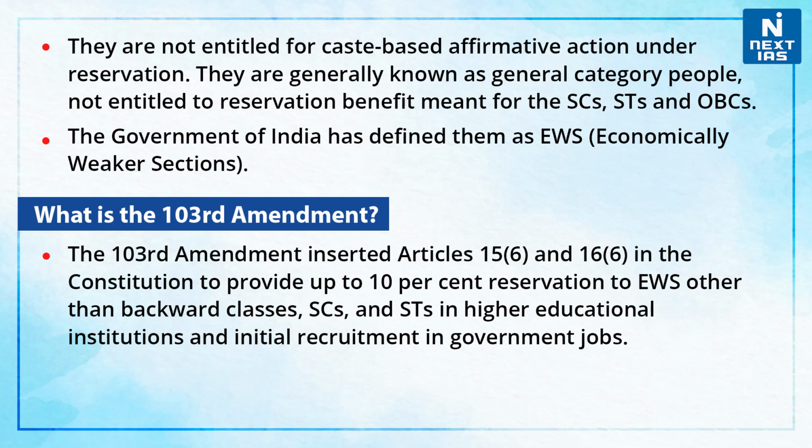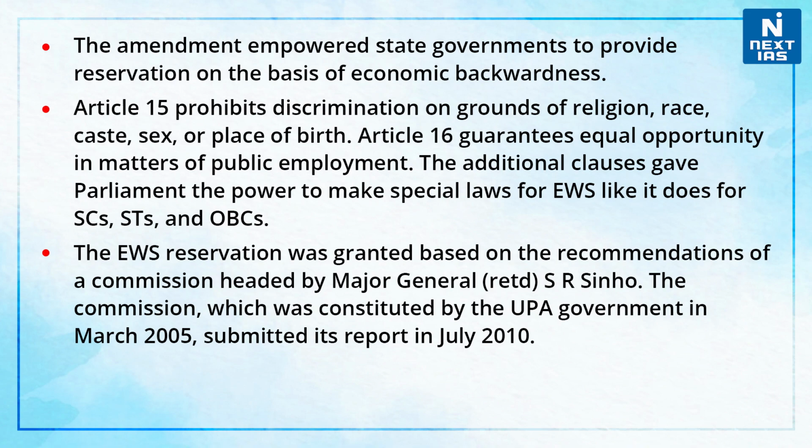Now, let us talk about what the 103rd Amendment is. The 103rd Amendment of the Constitution inserted Articles 15 Clause 6 and 16 Clause 6 in the Constitution to provide up to 10% reservation to EWS, other than backward classes, SCs and STs, in higher educational institutions and initial recruitment in government jobs. The amendment empowered state governments to provide reservation on the basis of economic backwardness.